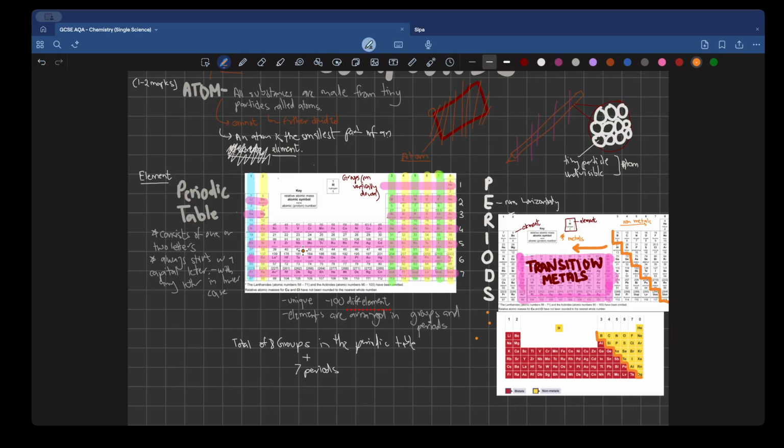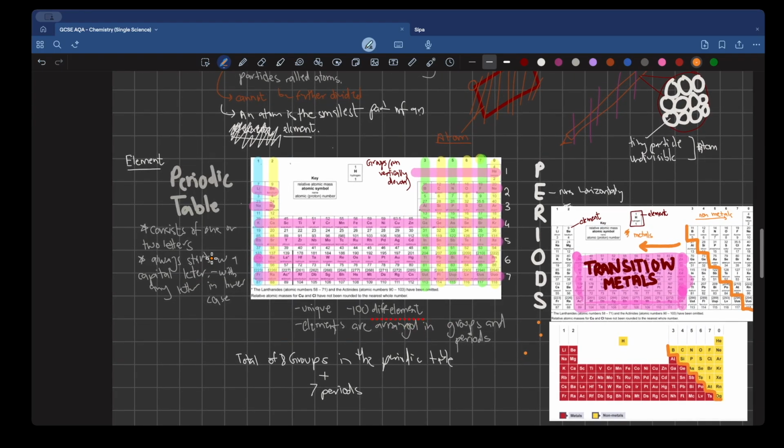What is an element? An element is a substance that is made up of atoms, and all of the elements are assembled in something called the periodic table. The periodic table follows two rules. All of the elements are denoted by either one or two letters. The first letter is always capital and the second letter is always going to be in lower case. All of these elements, all of these keys, all of these names are unique. There are more than 100 different elements in this arrangement.